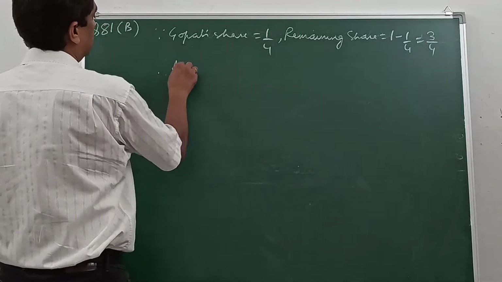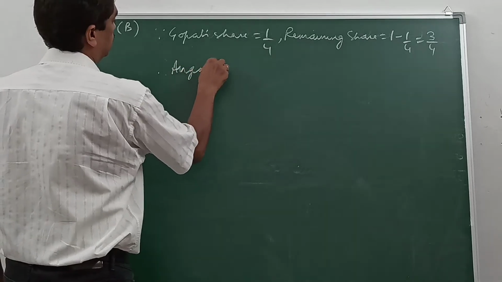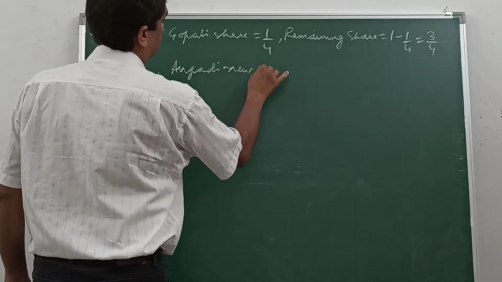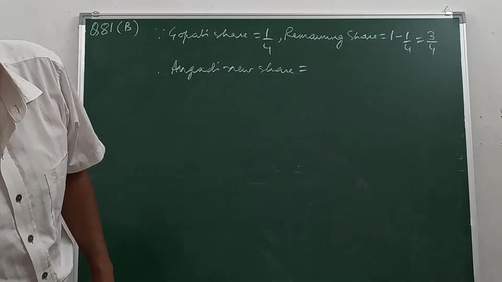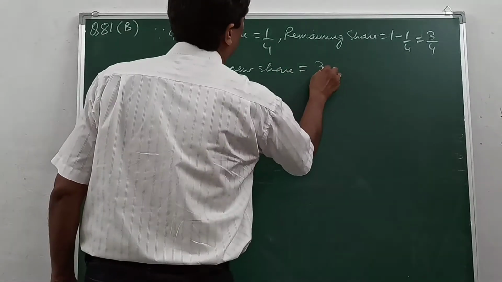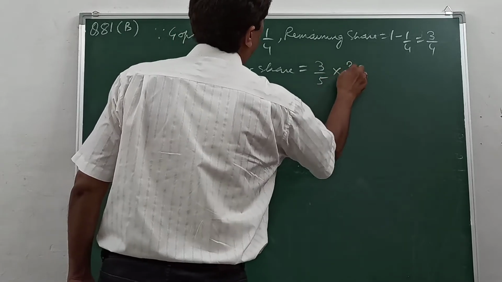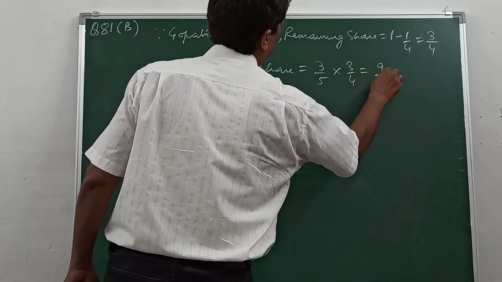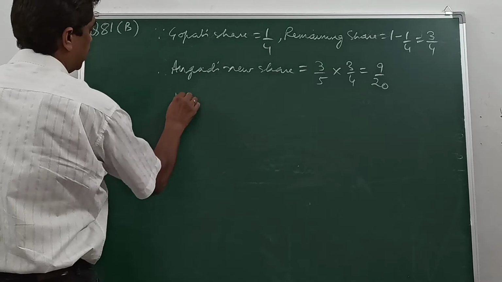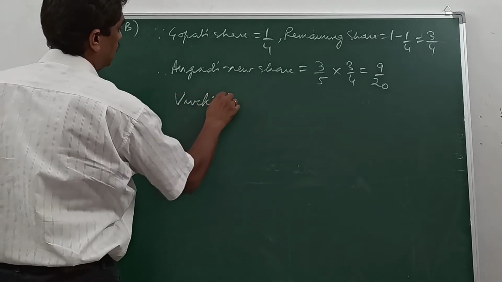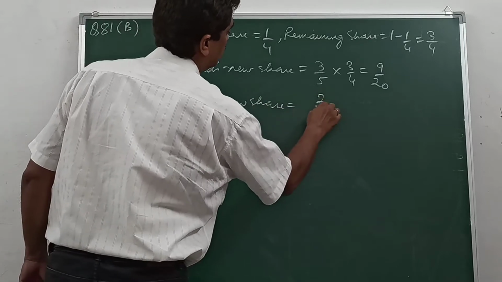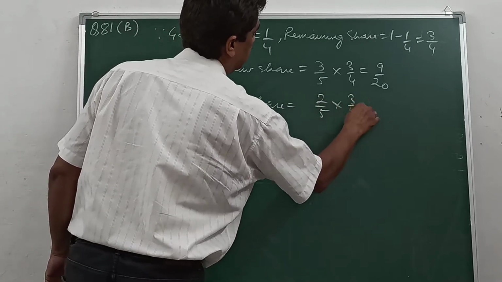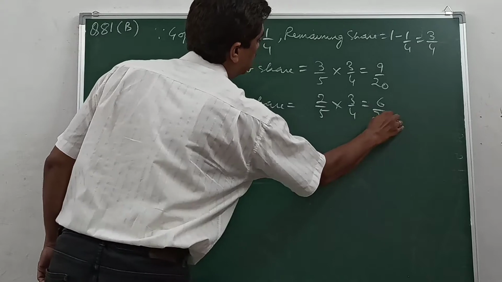Therefore, Angad's new share will be old share into remaining. Old is 3/5 into remaining 3/4 gives you 9/20. Vivek's new share will be old into remaining, which gives you 6/20.